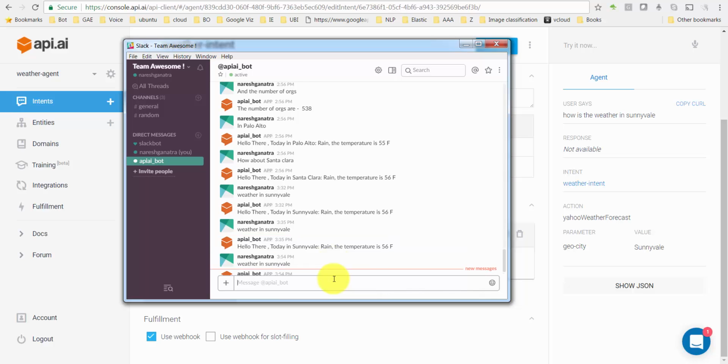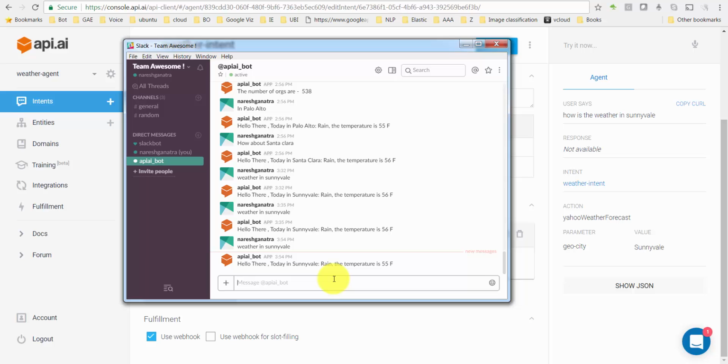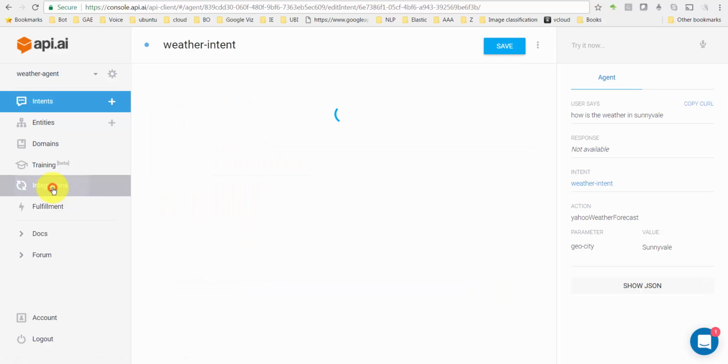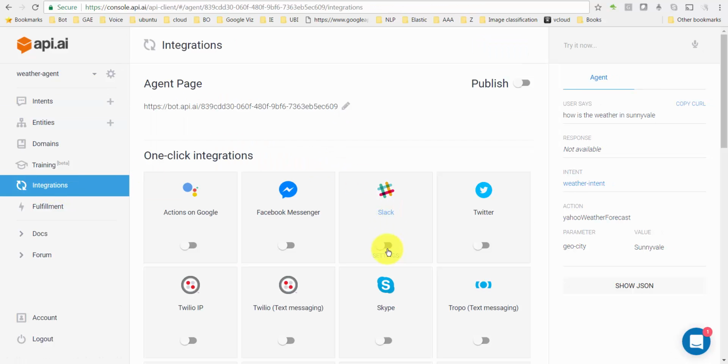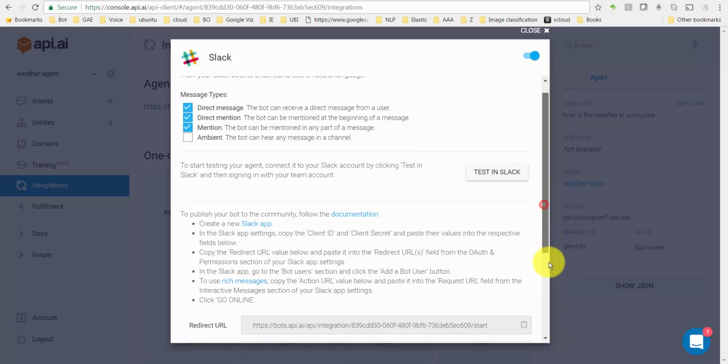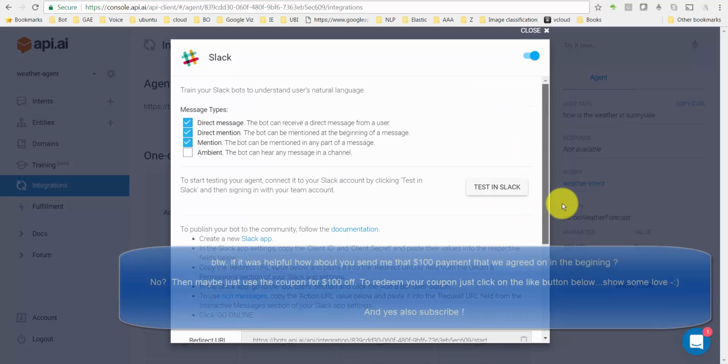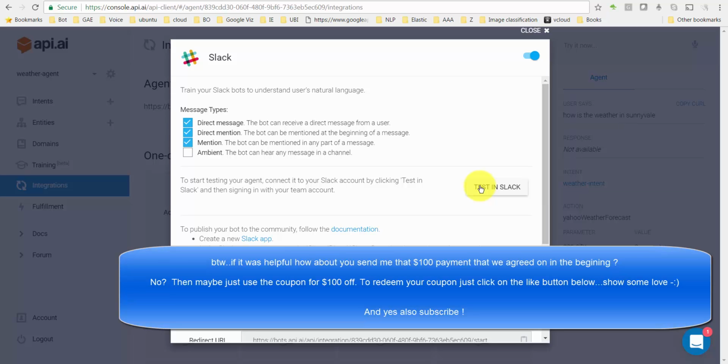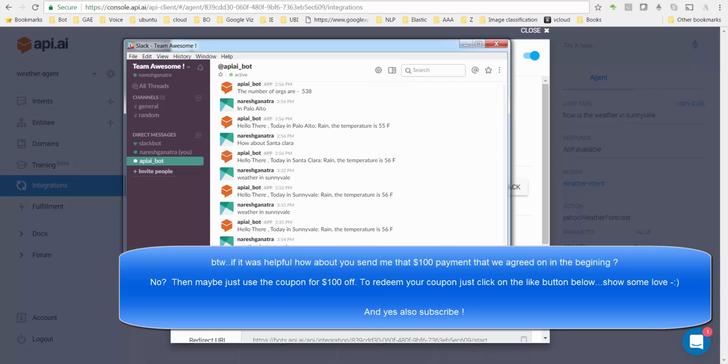Basically what I've done here, one other thing, I've integrated this with Slack, which I believe you could call a corporate messaging system. The integration is very easy. You just go to integrations here and switch this on, and then say test in Slack. You don't need to go online right away. You could just say test in Slack. You need to create an account at slack.com. Again, that's free too, and you can start playing around with your bot, which is what I have done here.